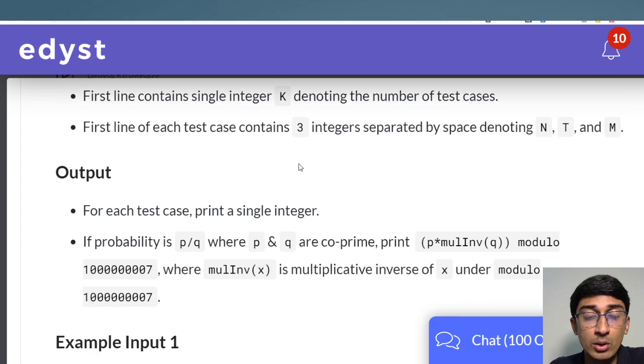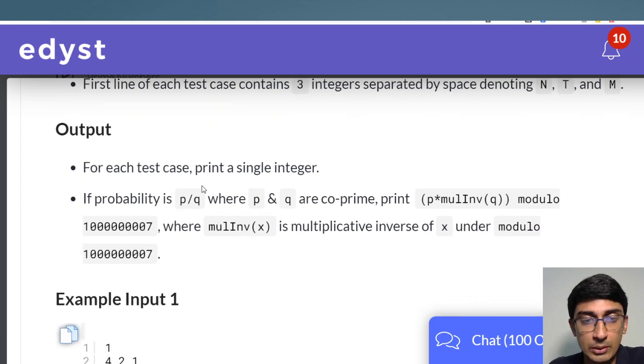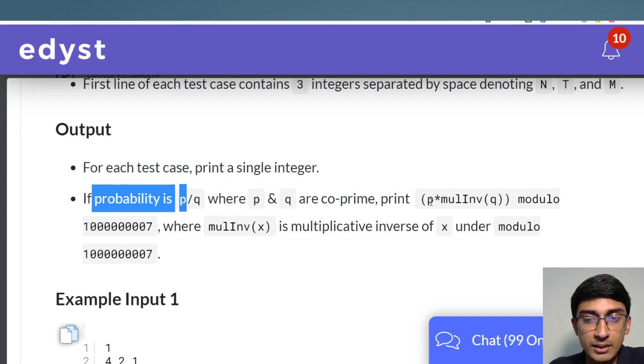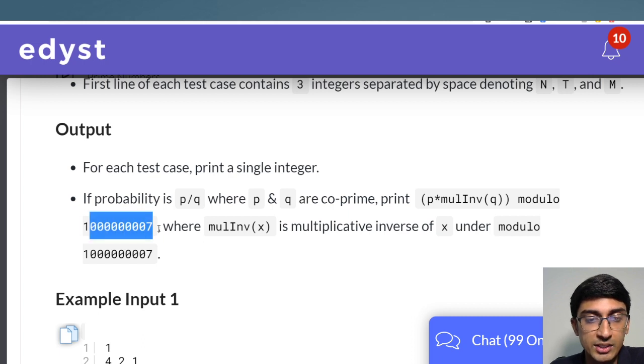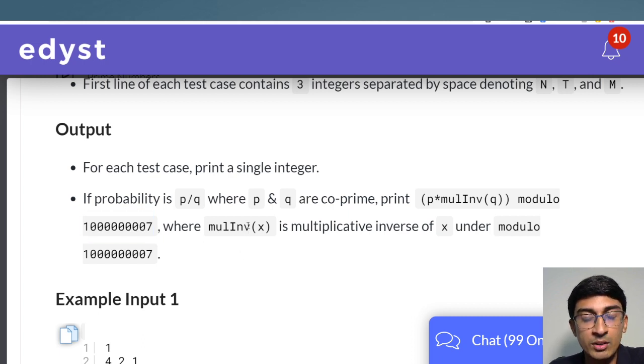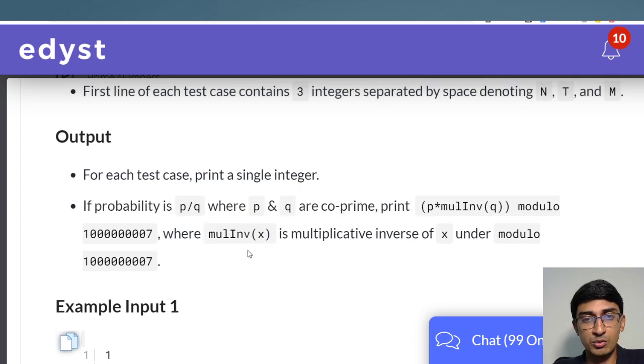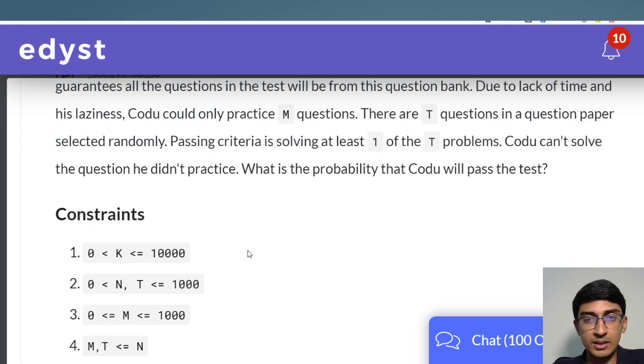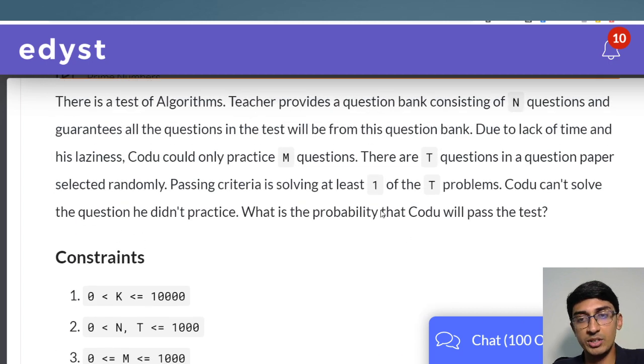Now this is another part where most of the people got confused. If the probability is p by q, where p and q are co-prime, print p times the multiplicative inverse of q modulo this big number, which is 10 raised to 9 plus 7, where the multiplicative inverse of x is the multiplicative inverse of x under modulo so and so. All right, there are a lot of different concepts here. Number one is that when we see multiplicative inverse of x, we are not sure what to do. On top of that, this is a probability question and we are not really sure of our probability.